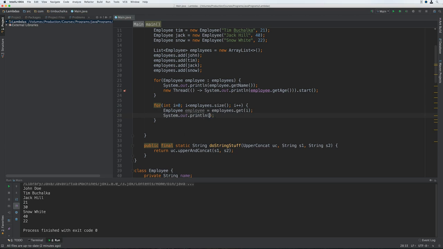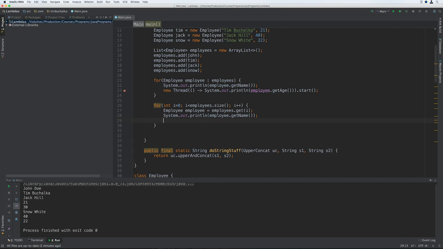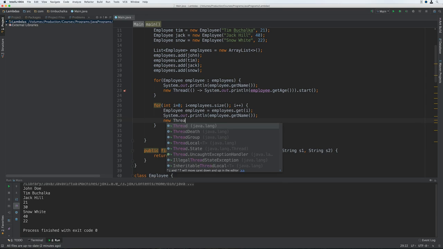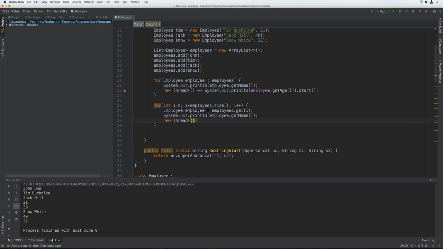Then we're going to print out the employee name using the getName method. And then we're going to do a new thread, no parameters, so empty parameter list, arrow token, and print out employee.getAge, .start.